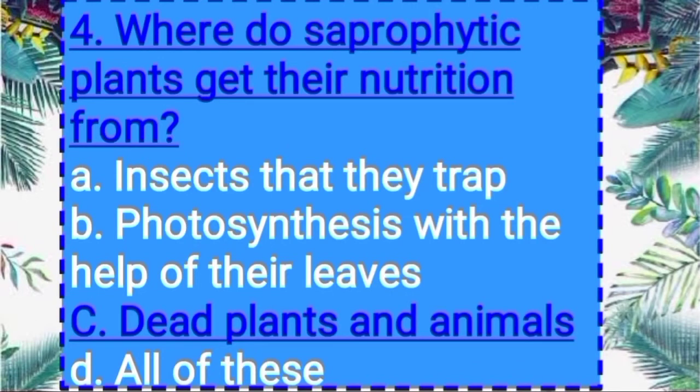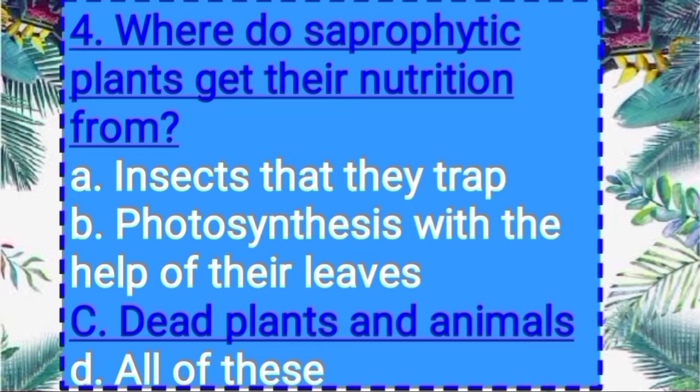Now fourth question, where do saprophytic plants get their nutrition from? First option, insects that they trap.